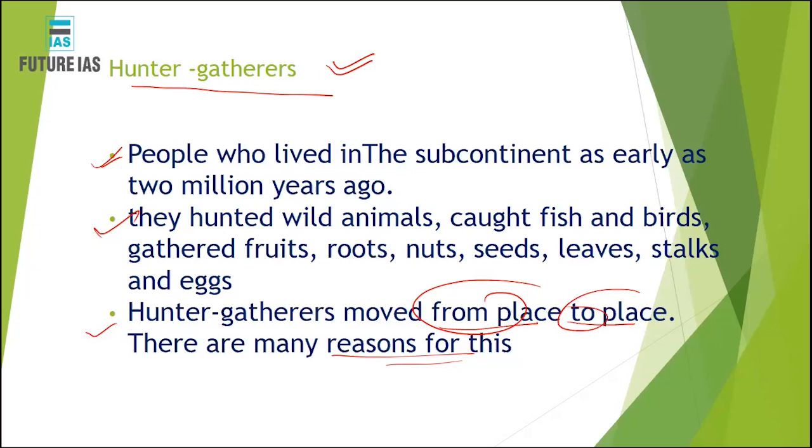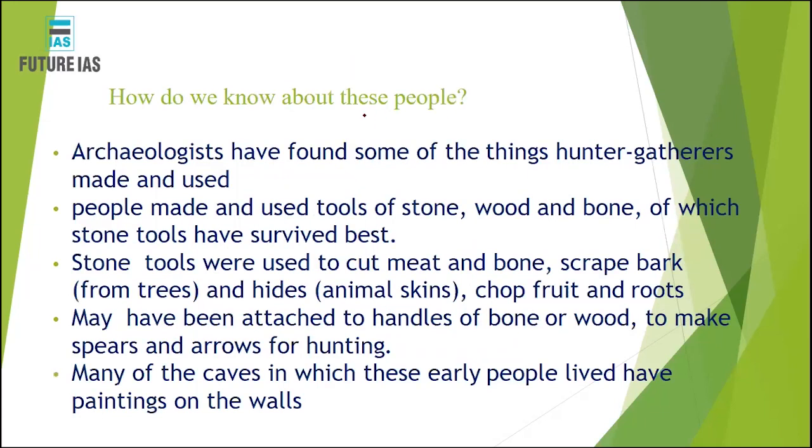Another reason could be seasonal changes. For example, many rivers are seasonal, and many rivers are perennial. Along those seasonal rivers there were many plants which flourished during the season. When there was a paucity of water, during the lean season or the drought season, the hunter gatherers used to move out from that place. So there can be various reasons through which hunter gatherers roamed from one place to another. Now, how would you know about these people?